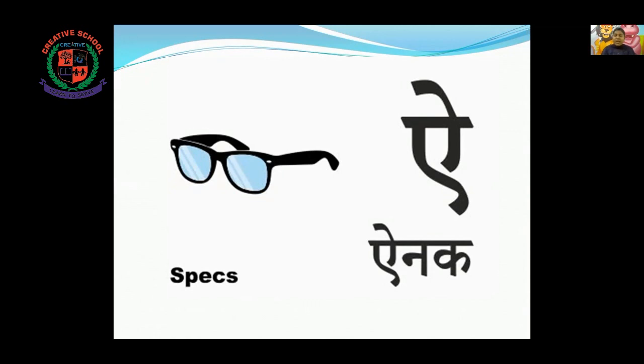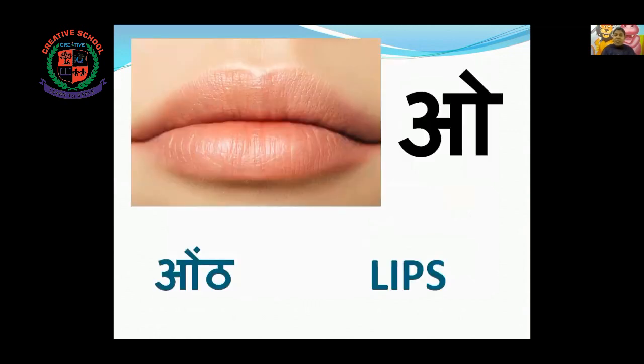Now the next four letters are O, und, lips. All of you pronounce O, und, lips.